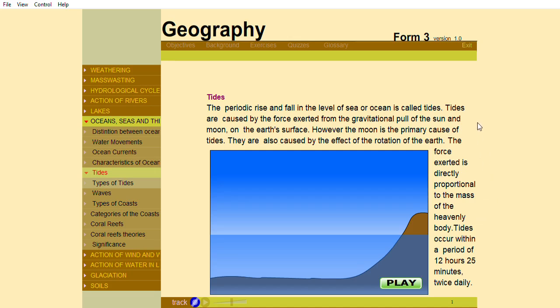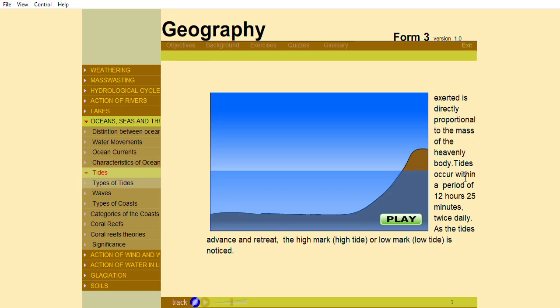The force exerted is directly proportional to the mass of the heavenly body. Tides occur within a period of 12 hours, 25 minutes twice daily. As the tides advance and retreat, the high mark or high tide or low mark or low tide is noticed.